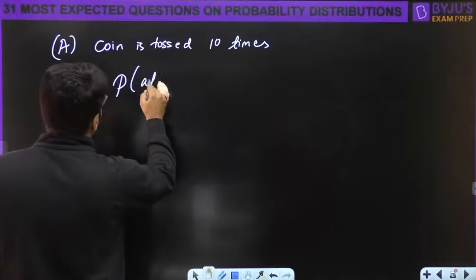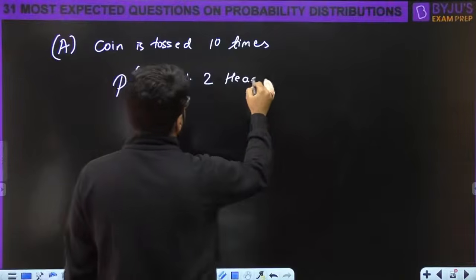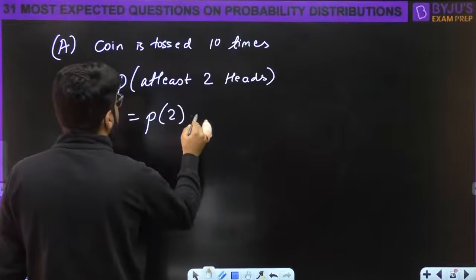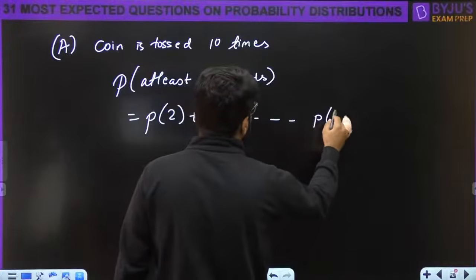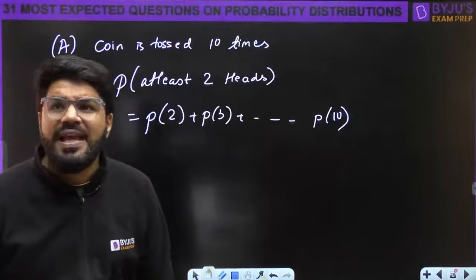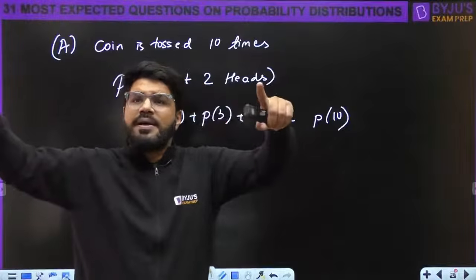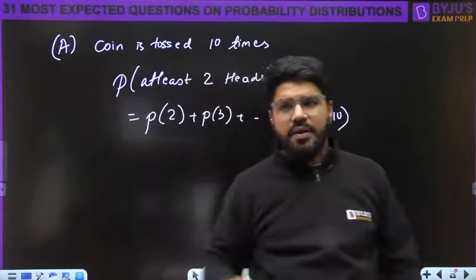What is the probability of at least 2 heads, at least 2 successes, right? It is equal to the probability of 2 heads or probability of 3 heads, at least 2 or more than 2. So it is equal to probability from 2 up to probability of 10. So many calculations, but we will not do that. We know the sum of all probabilities is 1, right?